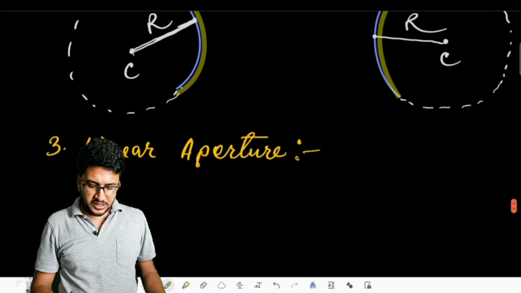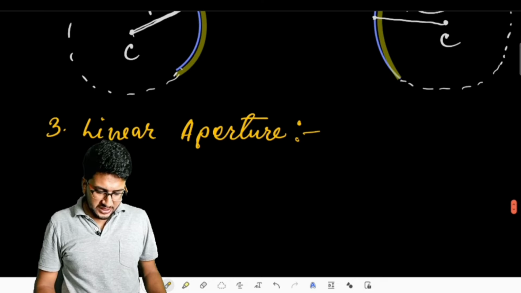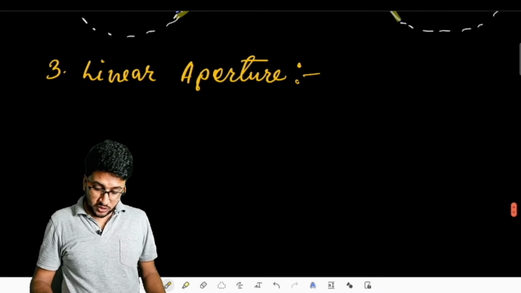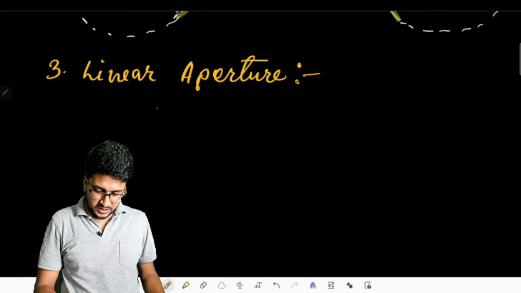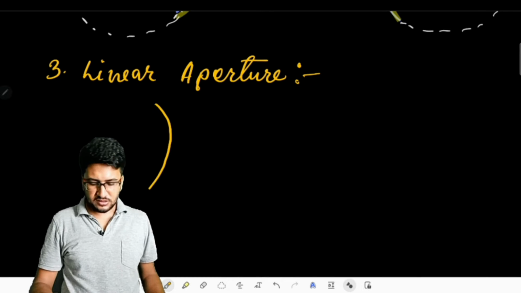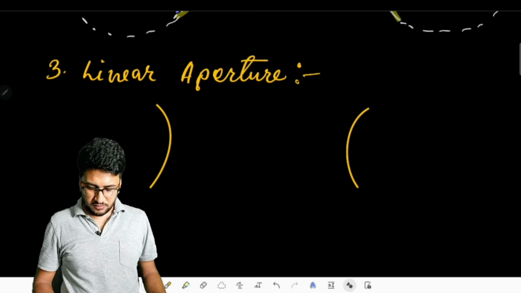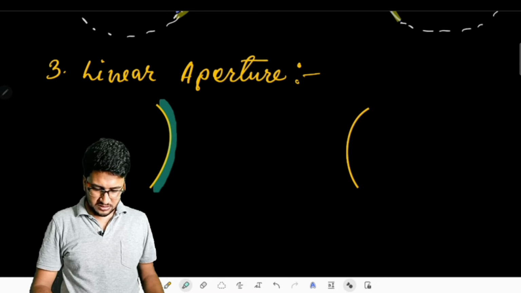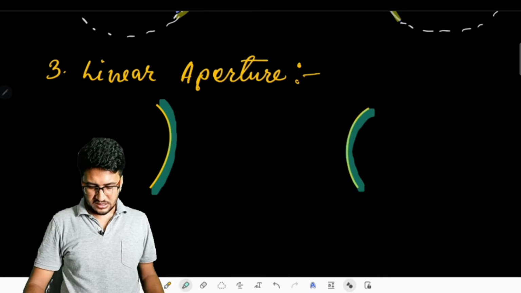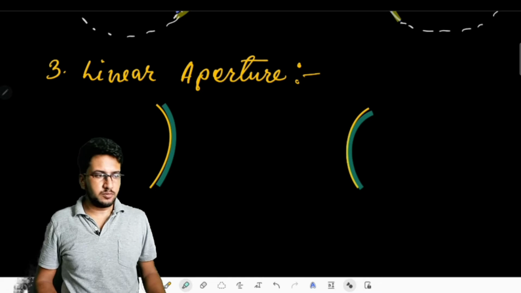So now the next point is our linear aperture. So linear aperture, what does it call as? Suppose we have a plane spherical mirror that looks something like this if it is a concave mirror, or like this if it is a convex mirror. Respectively, the surfaces which are coated are this and this for both the respective mirrors.